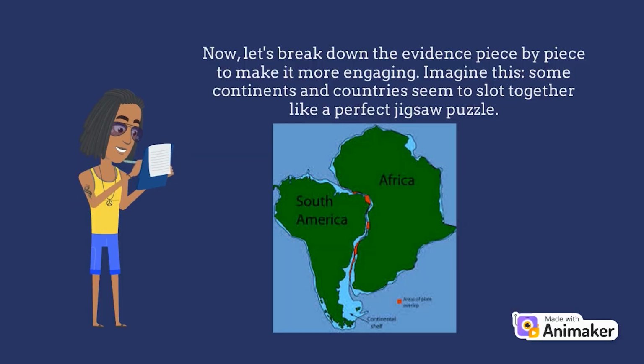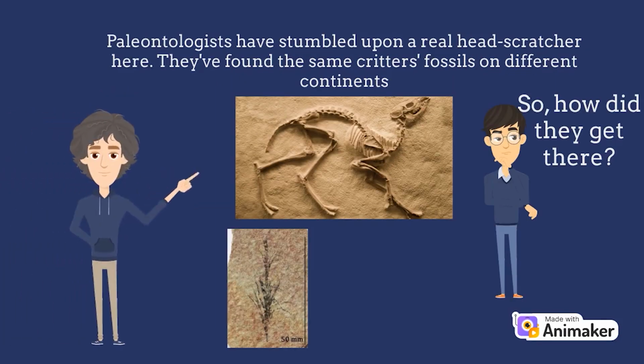Now, let's break down the evidence piece by piece to make it more engaging. Imagine this. Some continents and countries seem to slot together like a perfect jigsaw puzzle. The classic example, the east coast of South America and the western part of Africa, nature's own game of connecting the dots. Well, now, let's move on to the second piece of evidence in this puzzle, which is fossils.